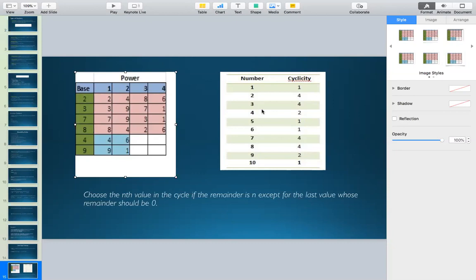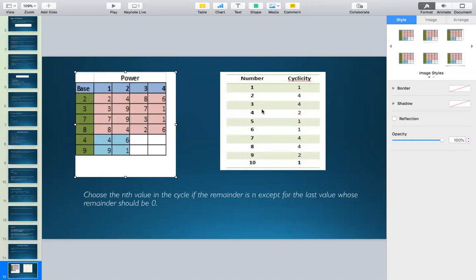What is 4 power 1? 4. What is 4 power 2? 16, has a 6 at the end. What is 4 power 3? 64, has a 4 at the end. What is 4 power 4? That is 256, has a 6 at the end. So you can see that in case of 4, either the last digit is coming out to be 4 or the last digit is coming out to be 6. Yes or no?